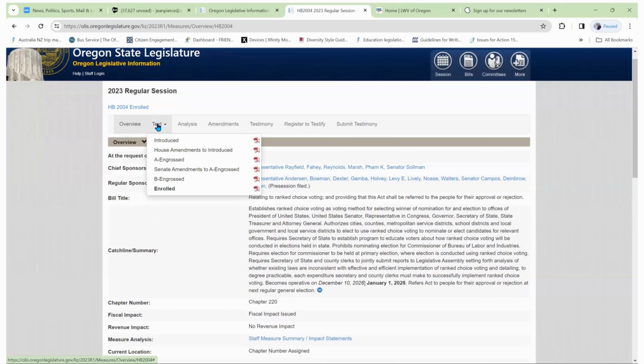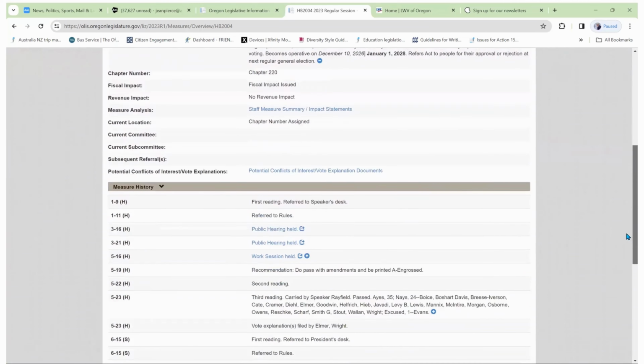When we come up here to the text, we can see the exact wording, how it was introduced, what the House amendments were. Engrossed means this is the version that includes the amendments in the introduced version. And then here's the Senate amendments and engrossed. Finally, the bill as it was enrolled.